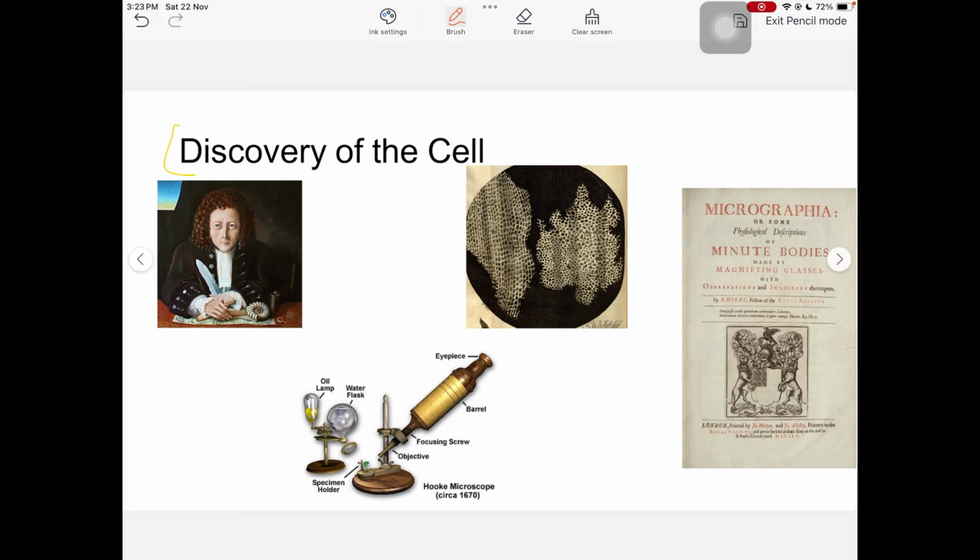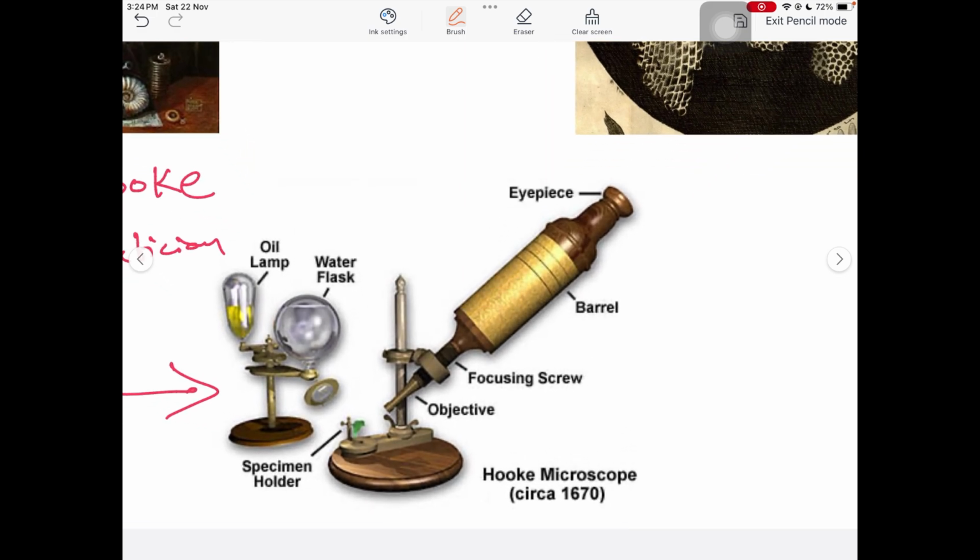So now, discovery of a cell. Can you link up all these images together? This guy is Robert Hooke. He was a very good mathematician, and he made this simple microscope where